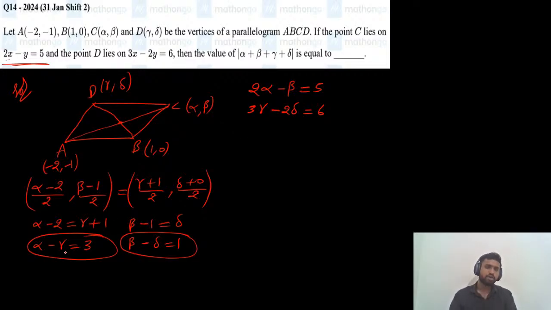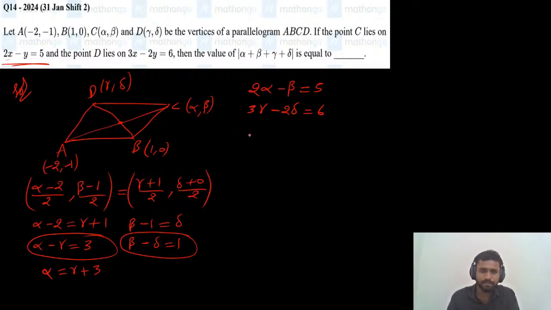Okay. So how to solve this? Alpha and gamma are here, beta and delta are here. Alpha and beta are there, and here gamma and delta are there. So how to solve these equations? Just take the alpha value and substitute in this equation. From here, alpha is gamma plus 3.